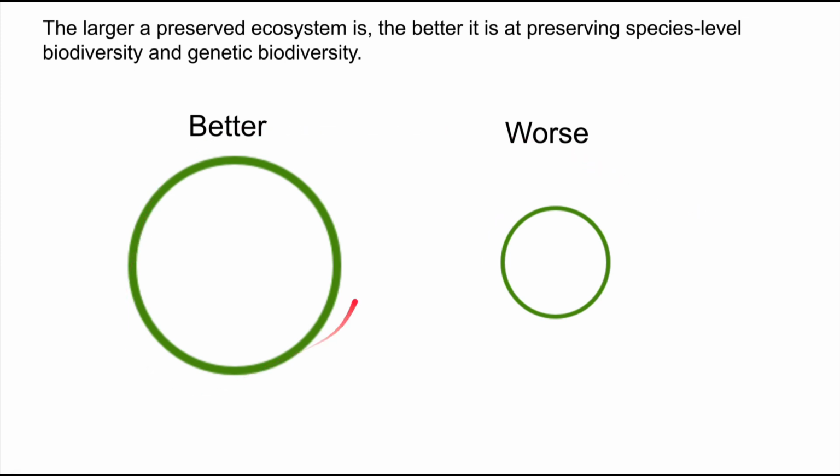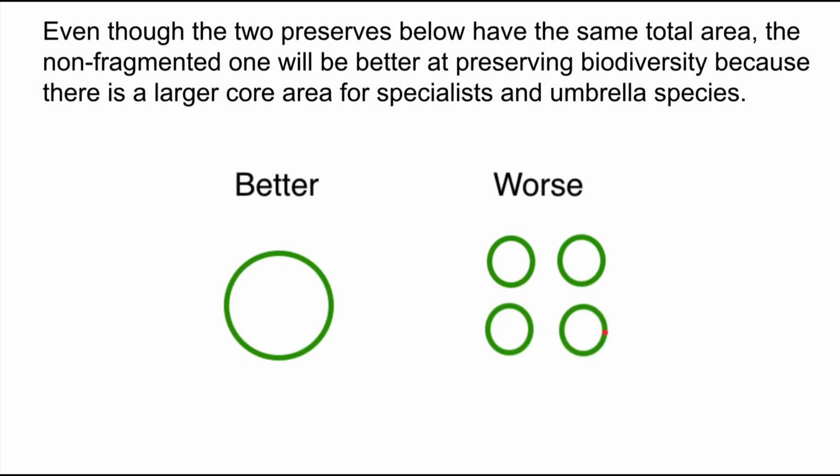This one is going to be a better forest preserve in terms of preserving wildlife and species diversity than this one will be, because I just have a larger area. If I have a larger area, I'm going to have more species that can live here. There's going to be more genetic diversity because there's more individuals in each population. I can have the specialist species because there's a large core area here. I can have a larger population of umbrella species than I can have here. So bigger is better in this case.